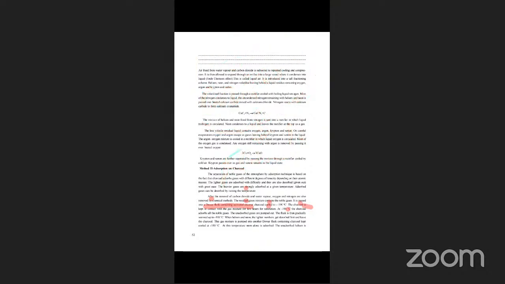The unadsorbed gases are pumped out. We are taking helium, neon, argon, krypton, and xenon, the 5 noble gases, passed through a Dewar flask containing activated coconut charcoal cooled at minus 190 degrees.